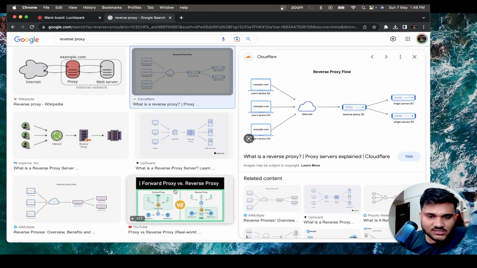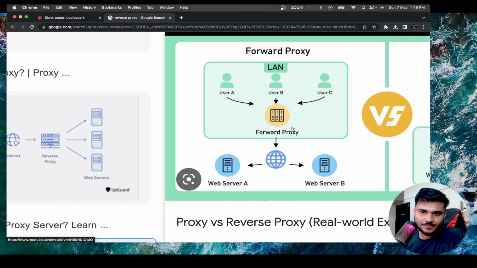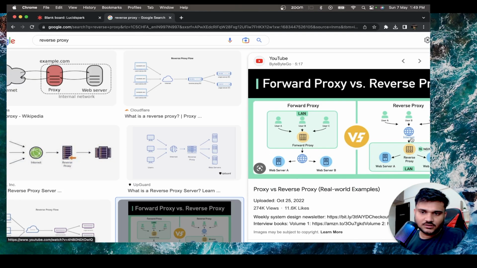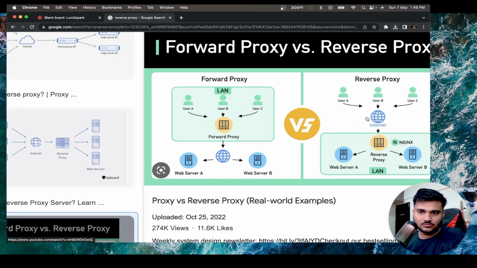If you're not able to understand what a reverse proxy is, let's see this diagram. Now here you can see there is something called a forward proxy and something called a reverse proxy, right? In a forward proxy, the user will directly send the request to web server A or web server B. If there is a reverse proxy, then this reverse proxy is set up in between like a layer, and it takes the request of user A and sends the request to web server A and web server B.